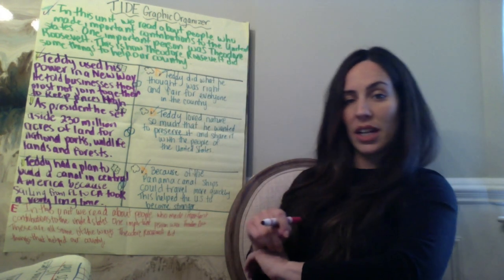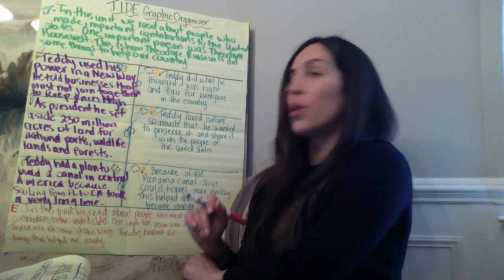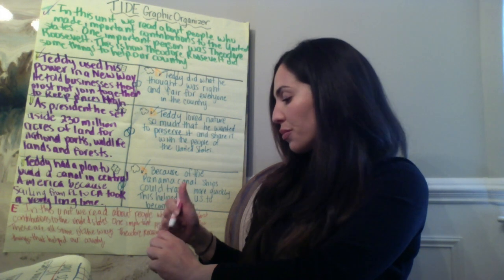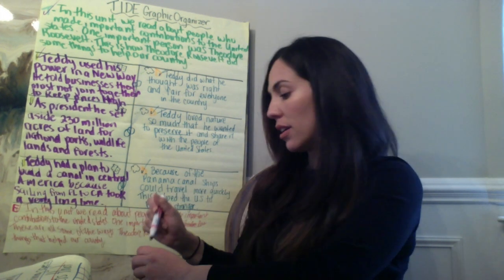Again, I know it's hard to see and I know it's kind of sloppy, but I'm at an awkward angle here. So that is our E done.